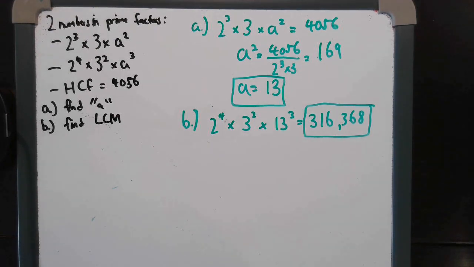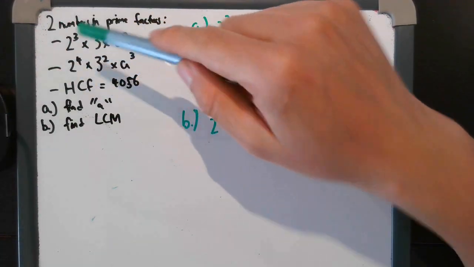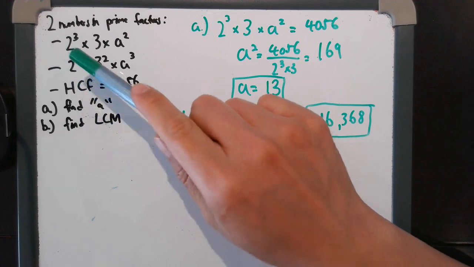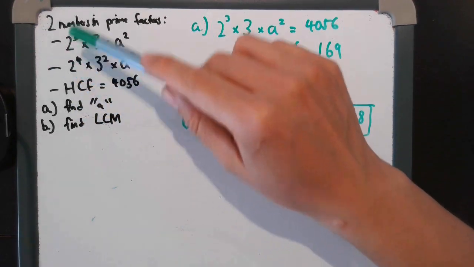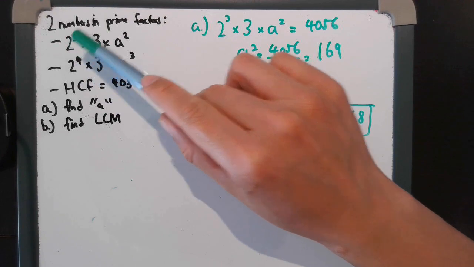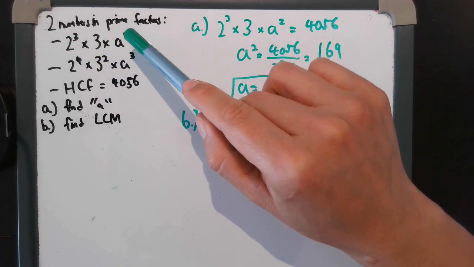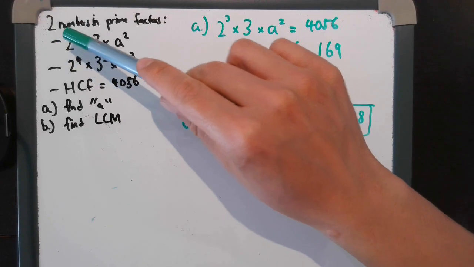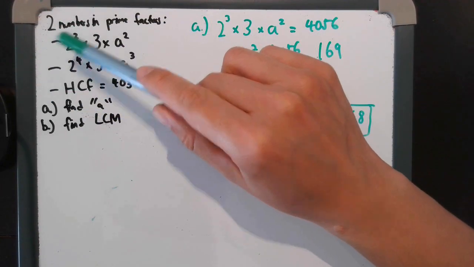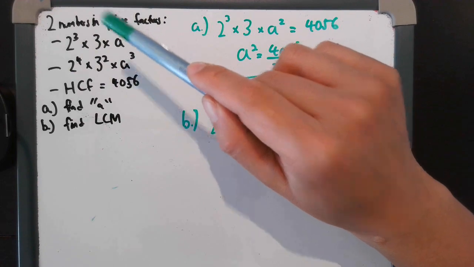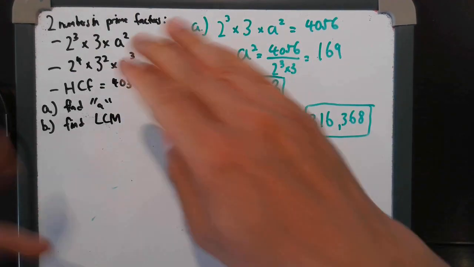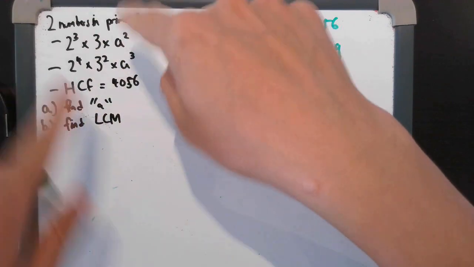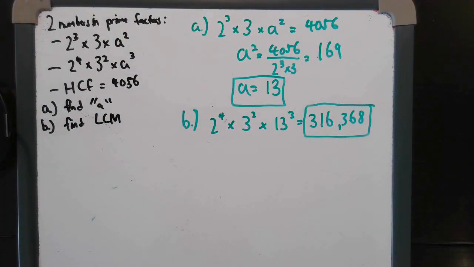Just to be clear, I'm not remembering the question fully. Across the prime factors of Q and R, maybe some of the prime factors are mixed. So this could have been 2 cubed times 3 squared times A cubed, but we just know across both of them there's a 2 cubed and a 2 to the 4, a 3 and a 3 squared, and an A squared and an A cubed. What order they come in, or which is in which, may be where it's questionable, but otherwise the rest of this is sound, and the questions and the methodology are completely sound.